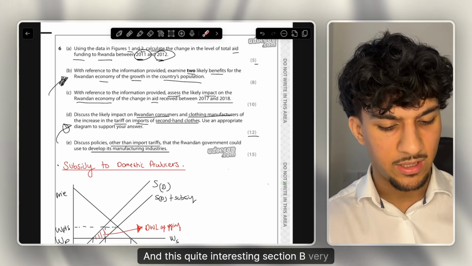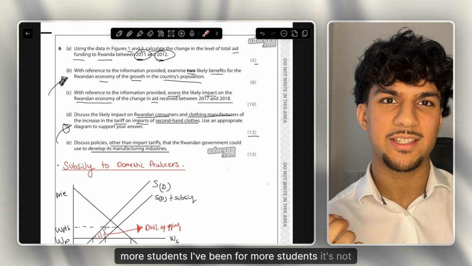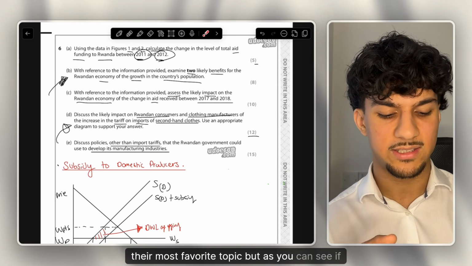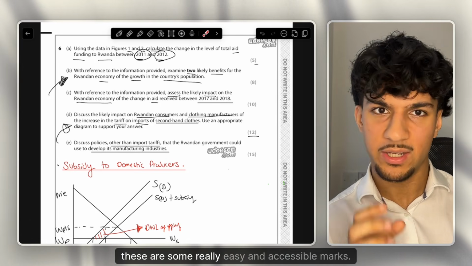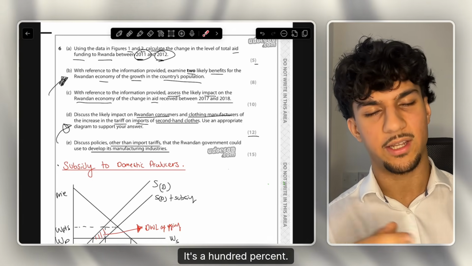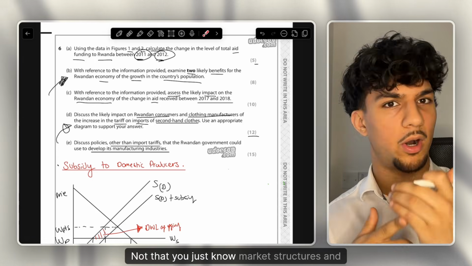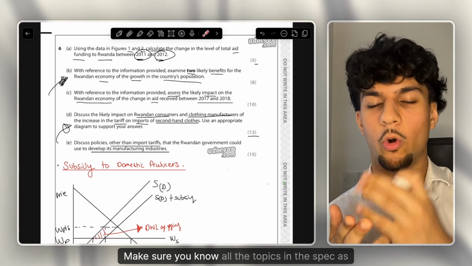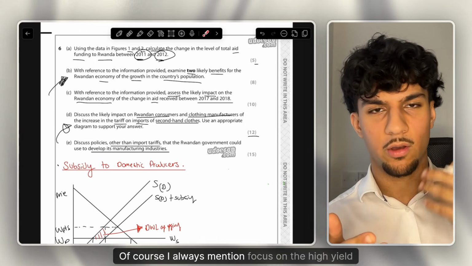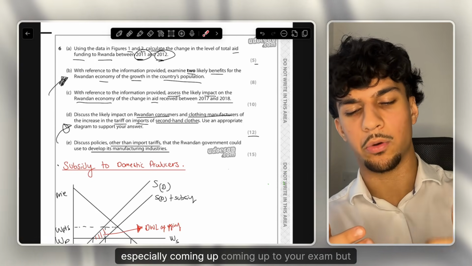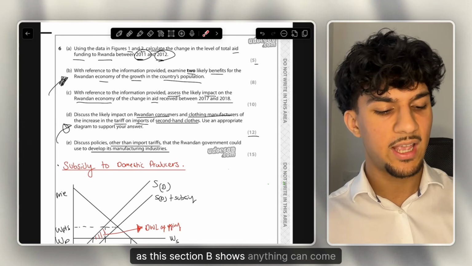This is quite an interesting Section B, very development related, and development usually for most students is not their favourite topic, but as you can see, if you have any sort of decent level of content knowledge on development, these are some really easy and accessible marks. So 100%, make sure you've got that holistic, comprehensive A-star content knowledge. Not just that you know market structures and market failure really well. Make sure you know all the topics in the spec, as they can all equally be assessed. Of course, I always mention focus on the high yield areas, especially coming up to your exam, but that doesn't mean neglect the other topic areas. As this Section B shows, anything can come up.